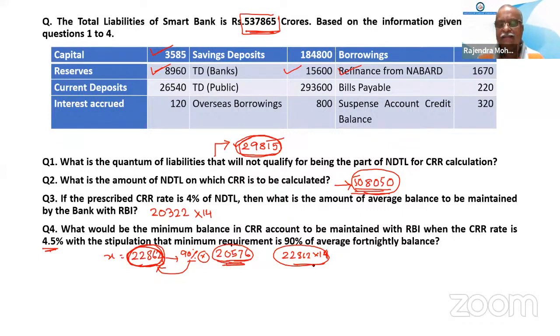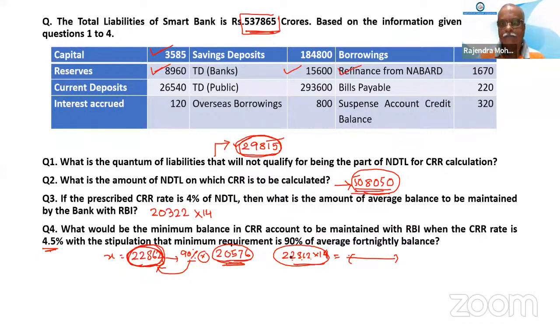But for 14 days, the balance would be 22,862 into 14, whatever the amount comes to. So on other days you have to carry more than this 22,862 balance. Is it clear?